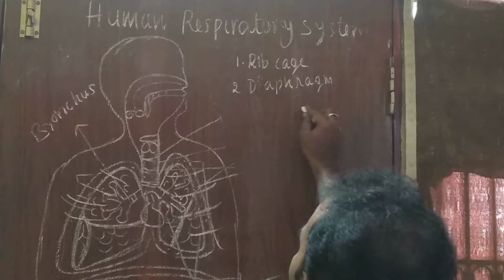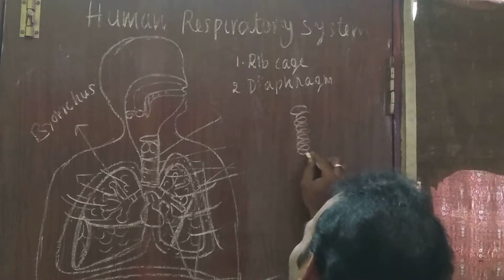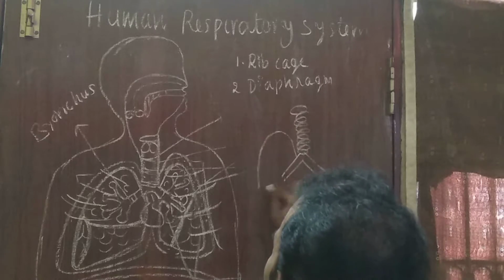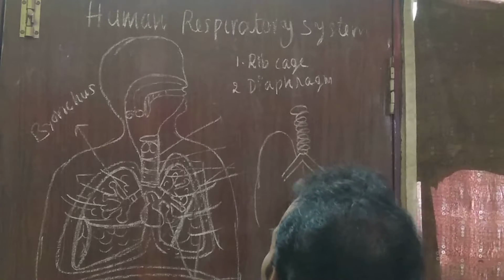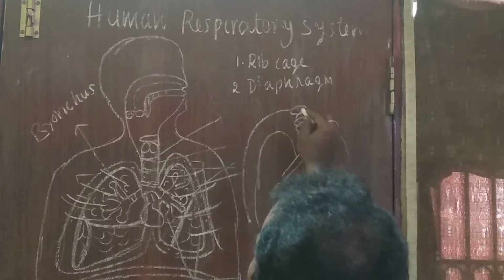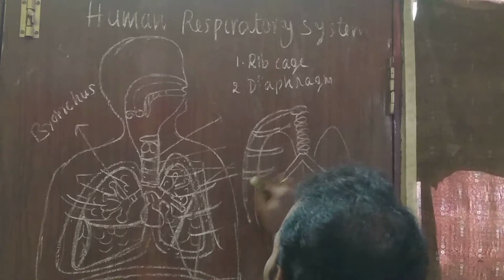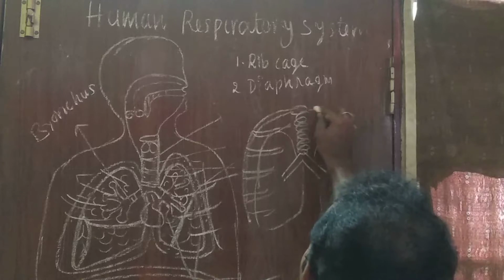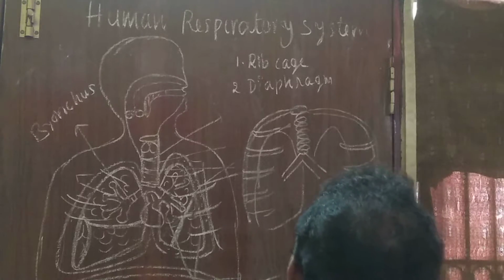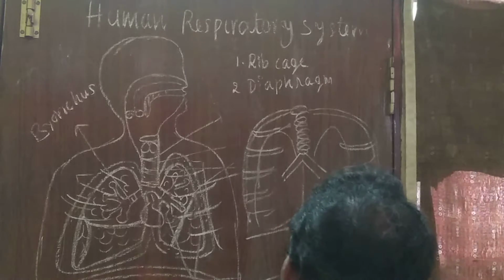Look here. Our chest cavity looks like this. This is the trachea dividing into two branches called bronchi. Each bronchus opens into a lung, the right lung and the left lung. It is protected on all sides by this rib cage. These are the ribs, the rib cage, and a diaphragm.